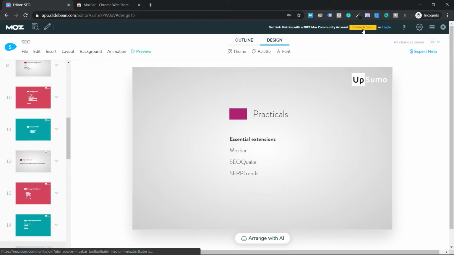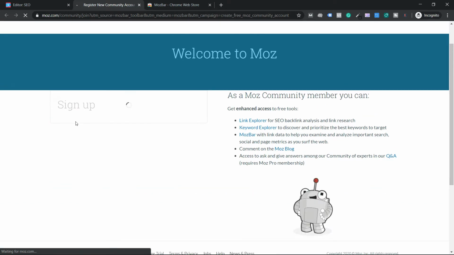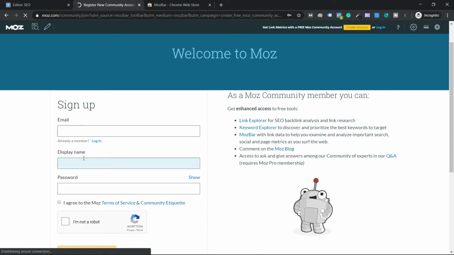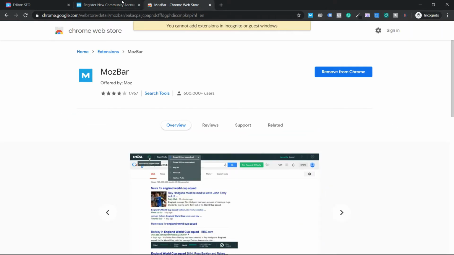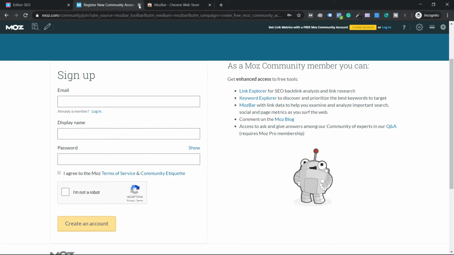If you don't have an account, and I know most of you don't, click on create account and give your information: your name, the email, display name, and password, and just sign up and click on create account. You will get a mail. It's a double opt-in, of course. Just confirm your mail and you'll be seeing metrics. I'll come to this when doing competitive analysis. As of now, not required.